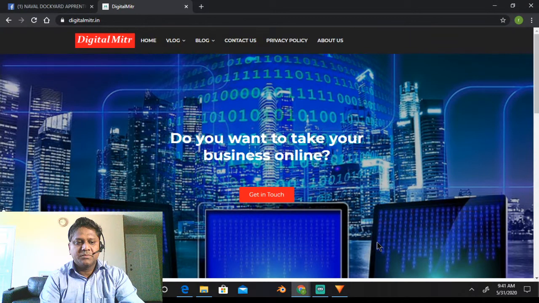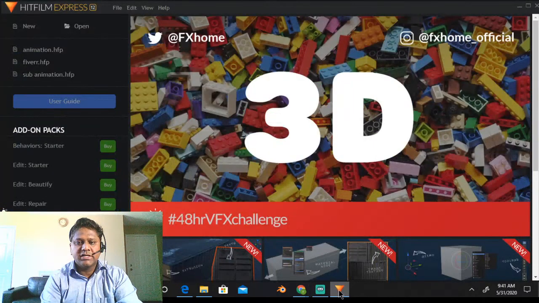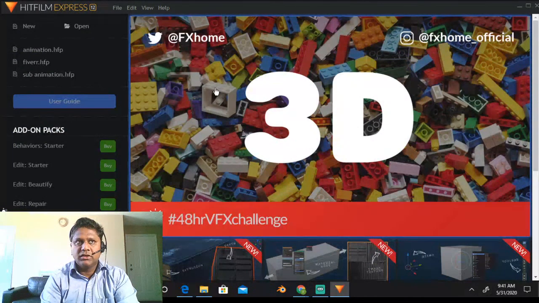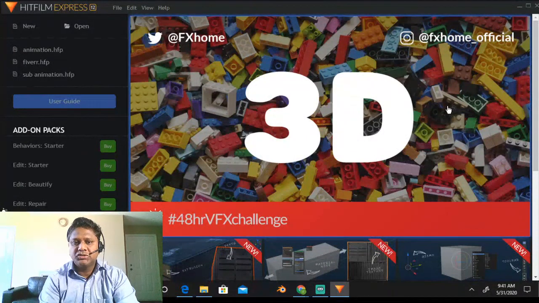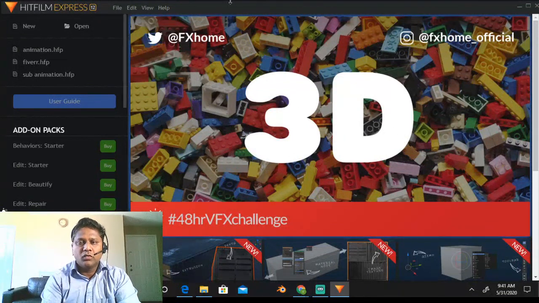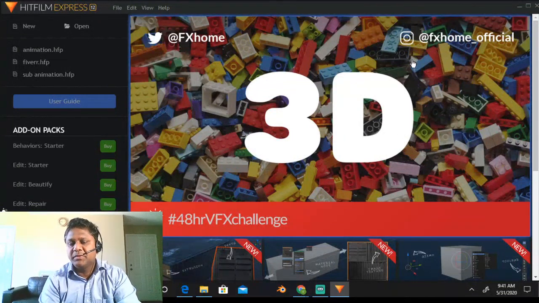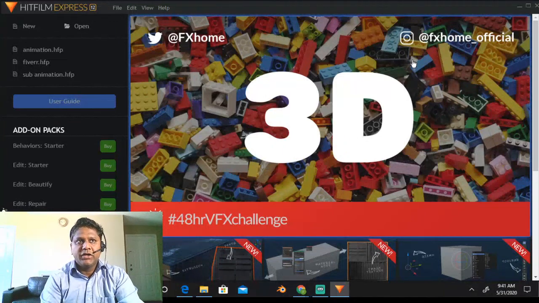Once the installation is done and you open HitFilm, you will see an interface like this. It may look different depending on what time of the day or which month you open, because HitFilm Express keeps on changing its interface. The overall interface is the same, but these images may be different because as and when they introduce a new feature, they publish it on their website so that everyone is aware of the latest feature.